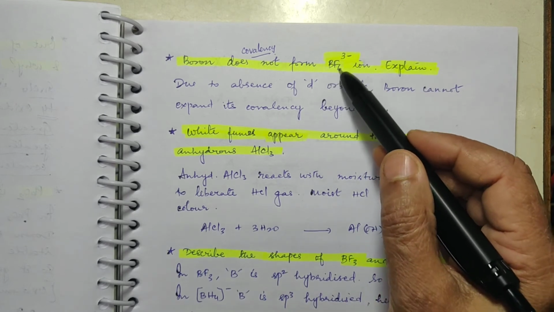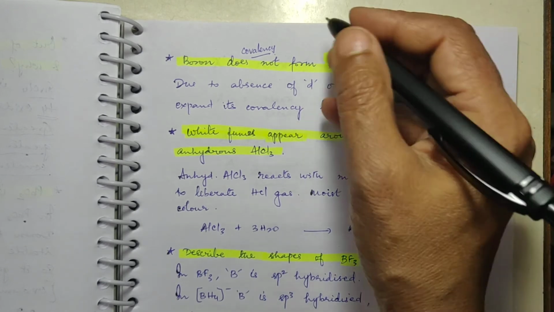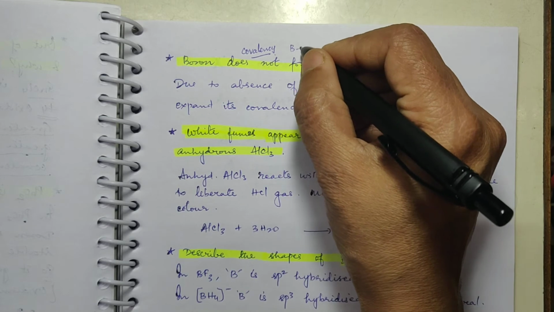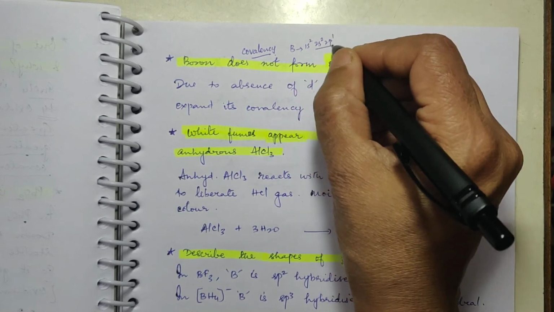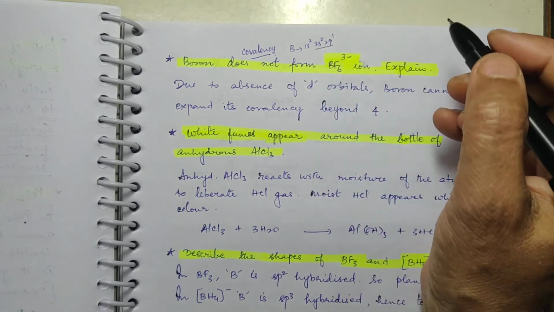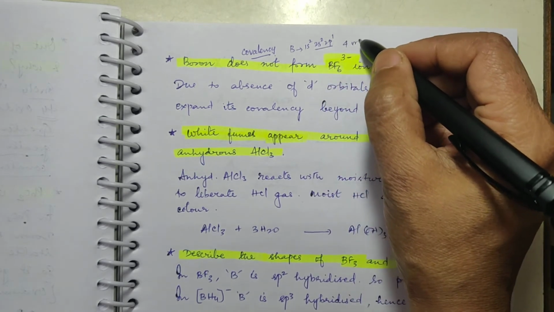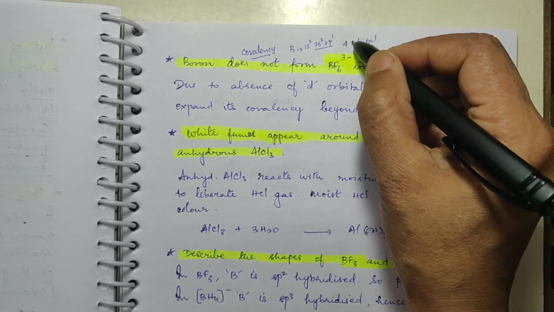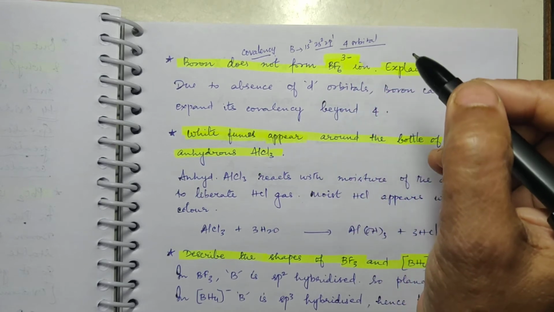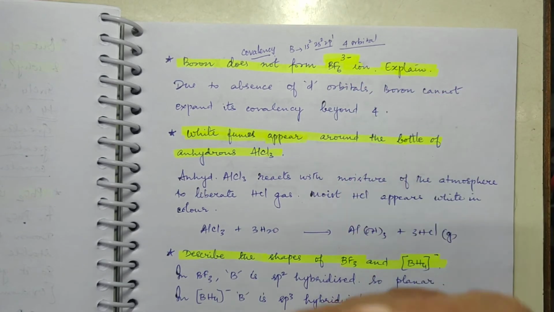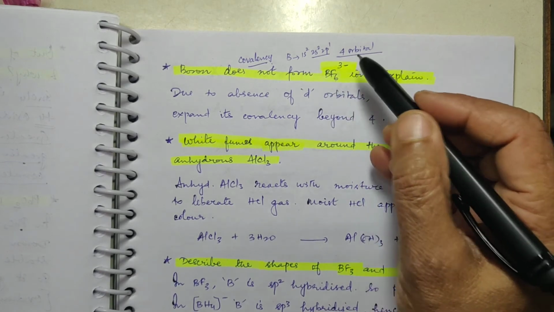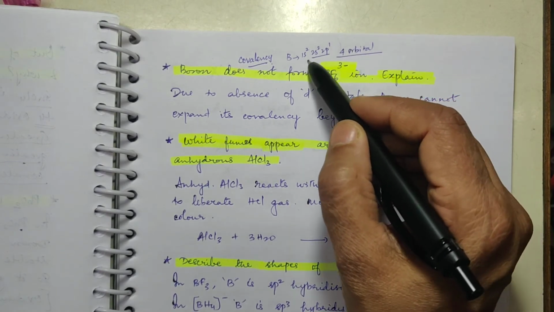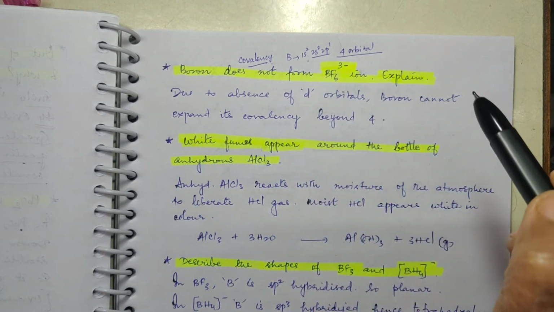Now here it is shown to be 6, whereas boron is having a configuration of 1s2, 2s2, 2p1. Is it not? 2s and 2p together will give you only 4 orbitals. That means it can at the maximum get surrounded by only 4 atoms. It cannot be surrounded by 6 because there are only 4 orbitals present in the valence shell. Is it not?